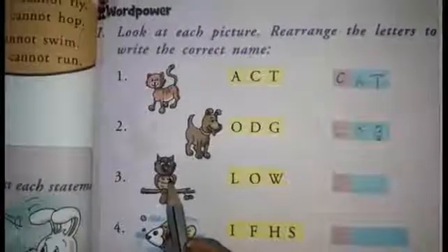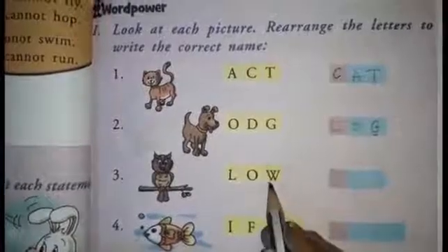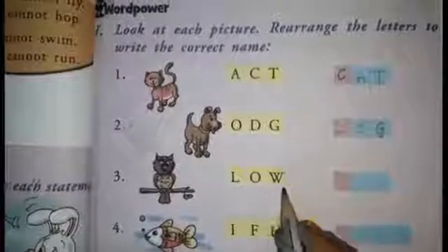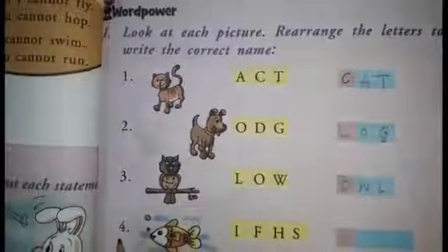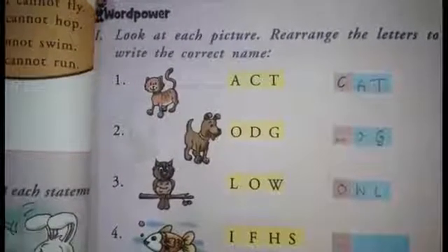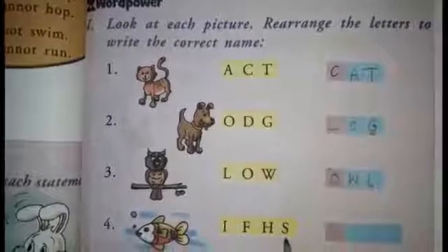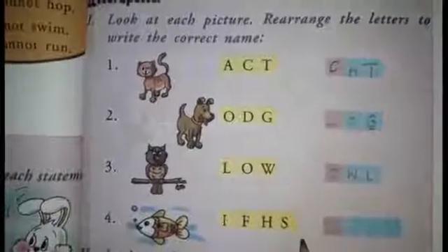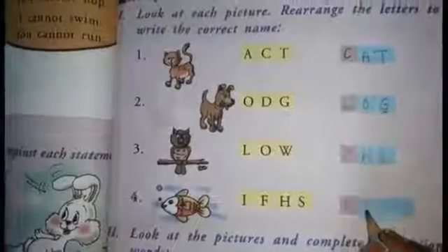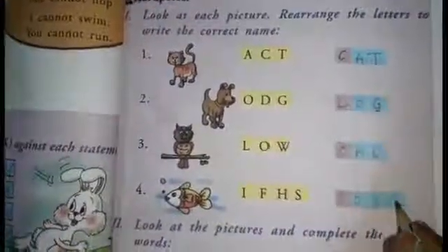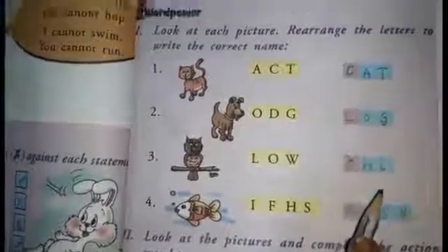Next, third one. What is this picture? Owl. Here let us see L, O, W. You have to rearrange these letters to make a correct word. O-W-L, owl. Next, question number 4. What picture is this? This is fish. Here letters I, F, H, S. We have to rearrange these letters to make correct word. Say spelling of fish. F-I-S-H, fish. Students, all of you write neat handwriting.